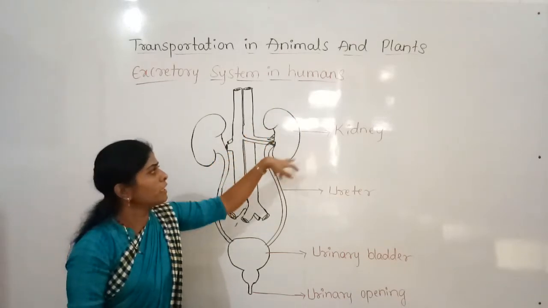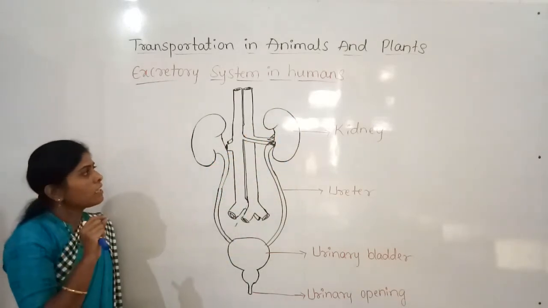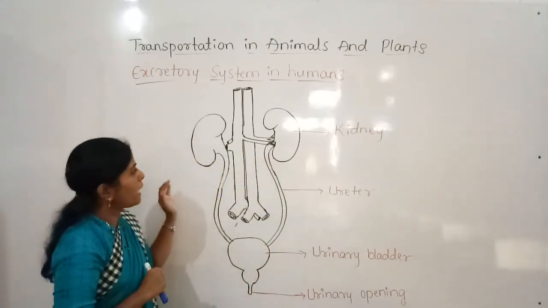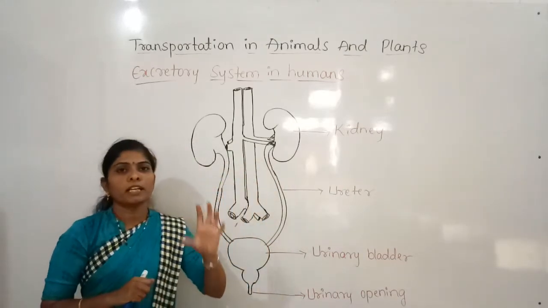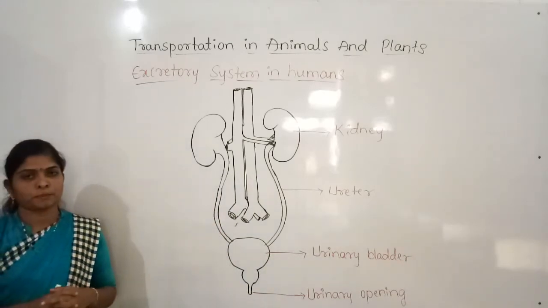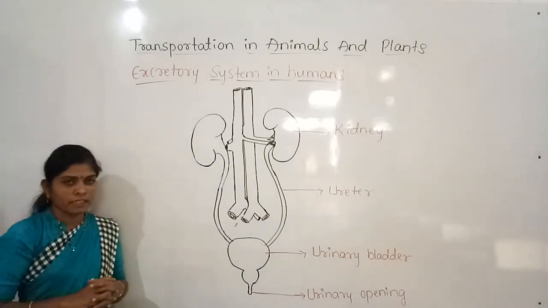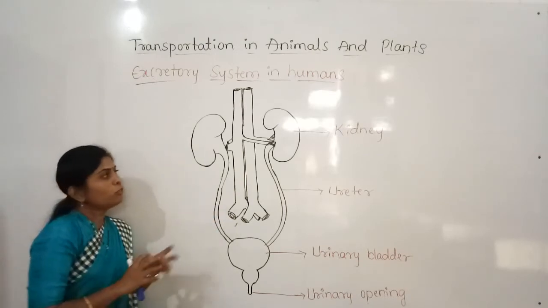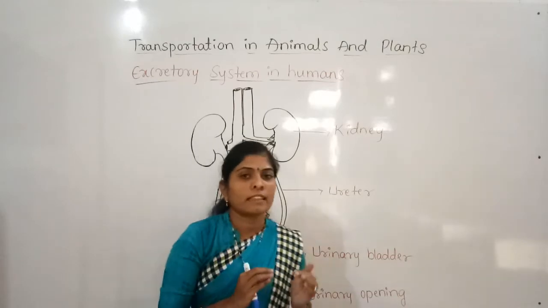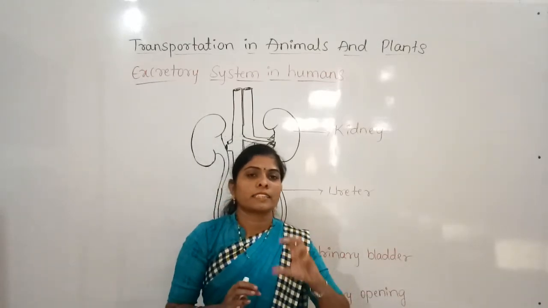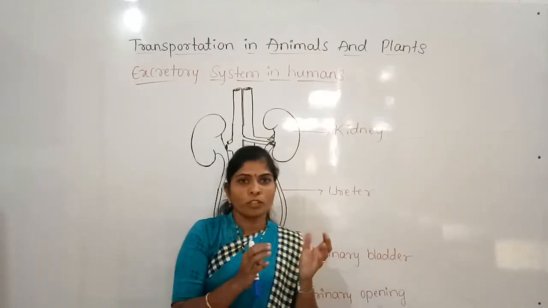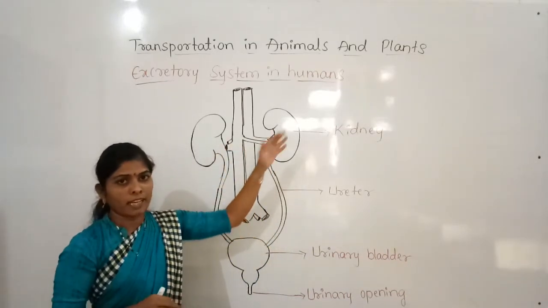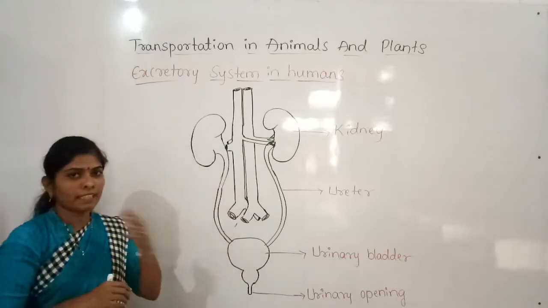The structure of a kidney is like a bean shape. So there are two kidneys in our body, and by the kidneys the blood purification takes place. When the blood is circulating through these organs, the kidneys will send back the pure blood to the other organs again through the vessels.